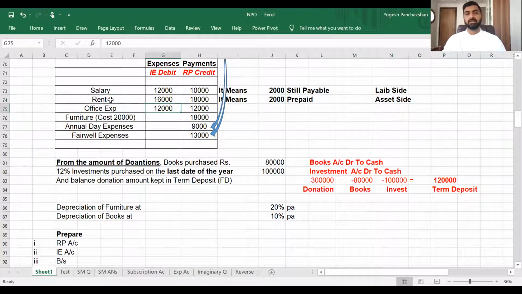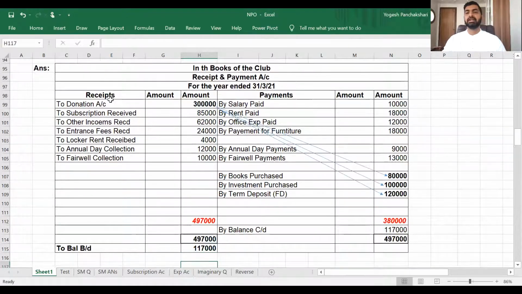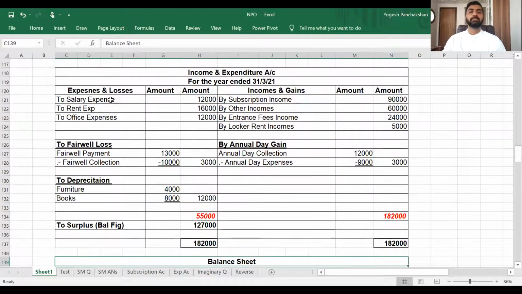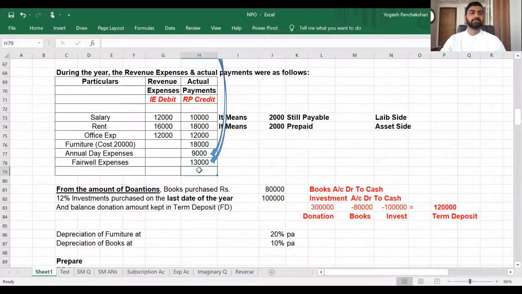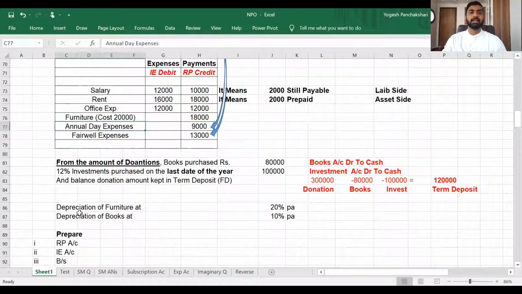Office expense, income and expenditure 12,000, payment also 12,000. Nothing to think about in assets and liabilities. Furniture cost is 20,000. You paid only 18,000 till now. So furniture account debit to bank. That means furniture on the asset side, receipt and payment credit 18,000. But 2,000 is still payable. So what you will do is record furniture on the asset side and 2,000 still payable on the liability side. Depreciation will come on the cost of 20,000 if it is there. Then what is given? Annual day expense and farewell expense we have already dealt with.